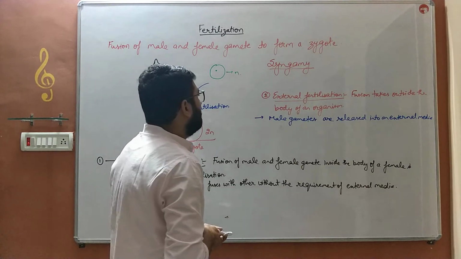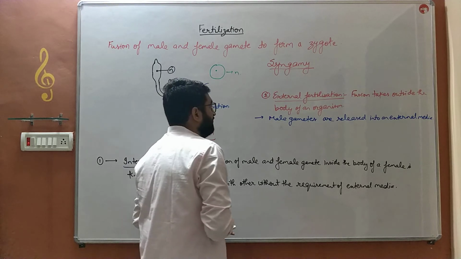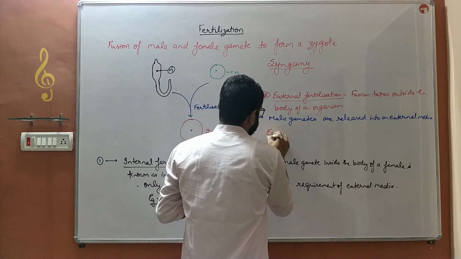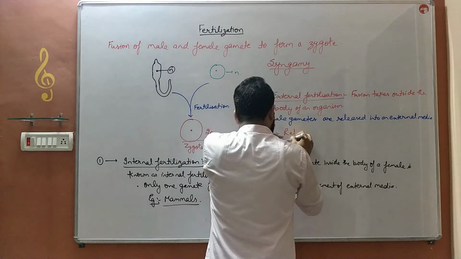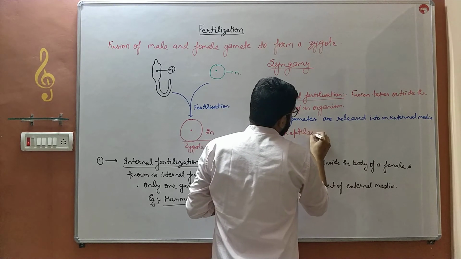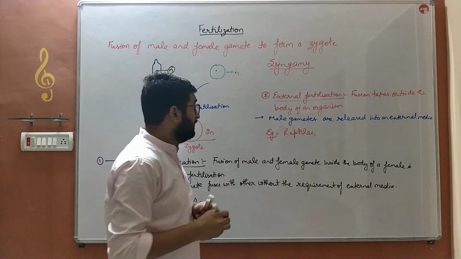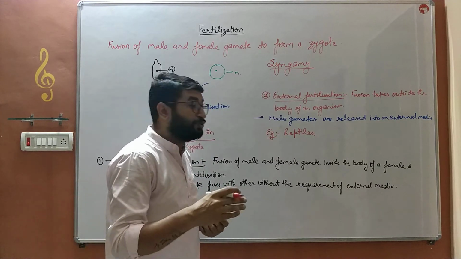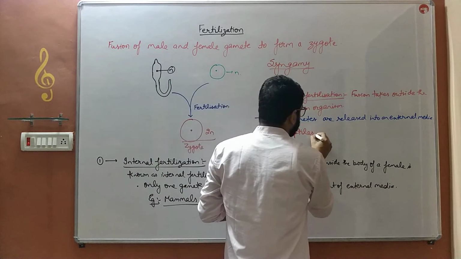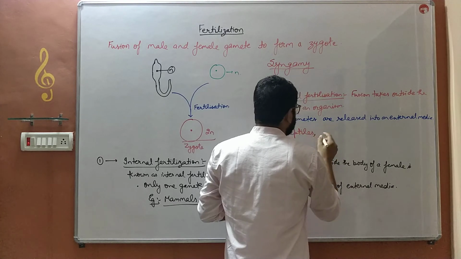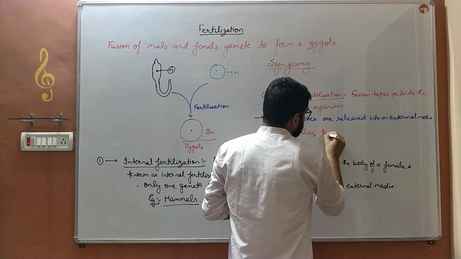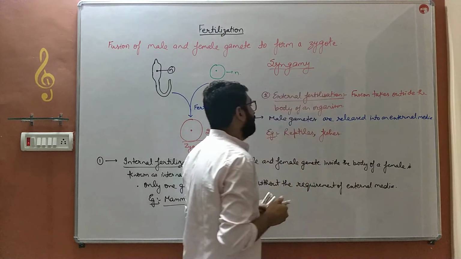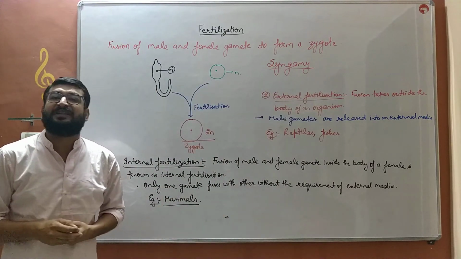The examples in which external fertilization takes place are reptiles, the snakes which crawl on the earth's surface. Next, other than reptiles, the fishes also perform external fertilization.